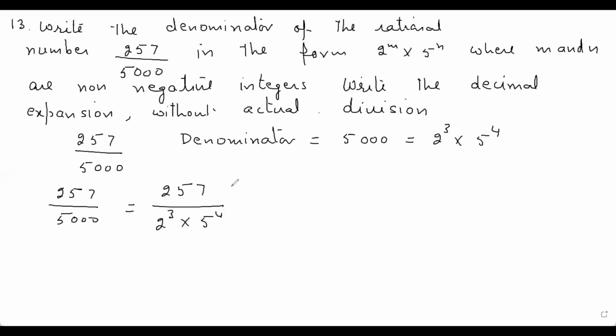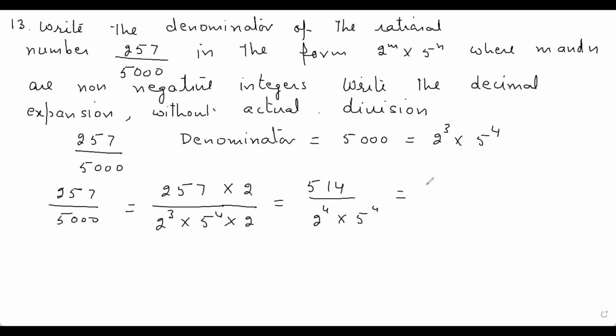In order to write its decimal expansion, we will multiply this by 2 and divide by 2. Why so? Because we want the denominator 10 raised to power 4. For that, we have to multiply and divide by 2. This is equal to 514 upon 2 raised to power 4 into 5 raised to power 4.